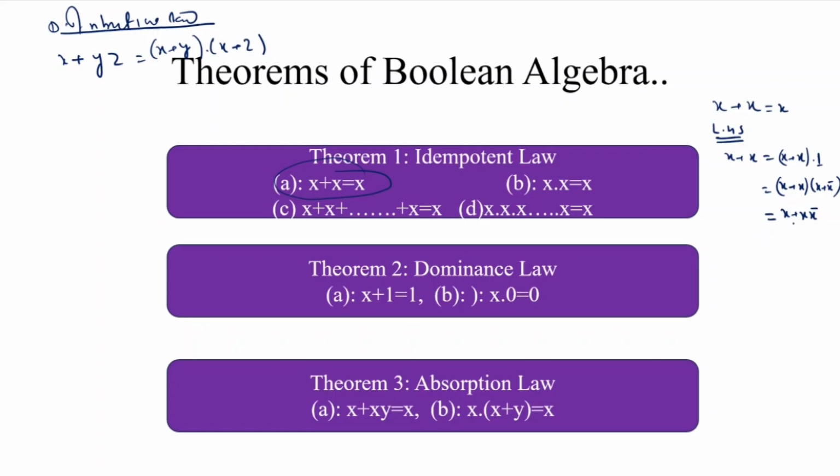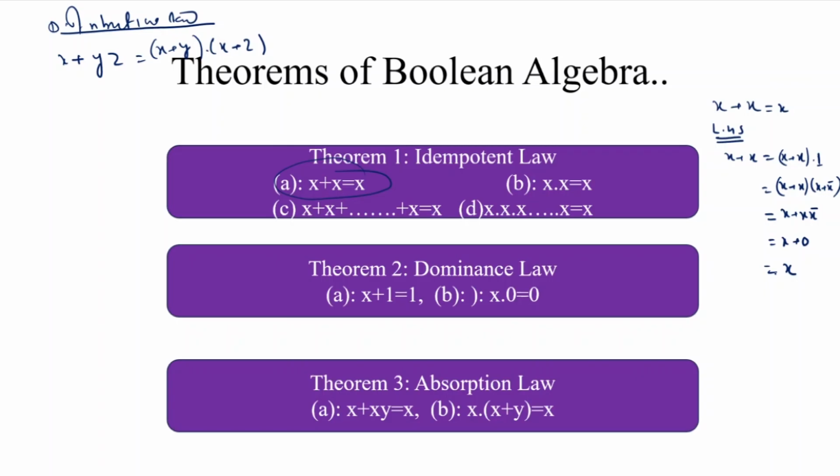That is written as x plus x into x complement. And we know that this is one of the postulates, that x and x complement is equal to 0. This means x plus 0. This is also written, by using a postulate, x plus 0, that is equal to what? That is equal to the same variable x.